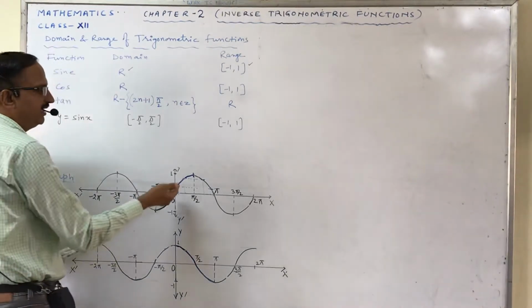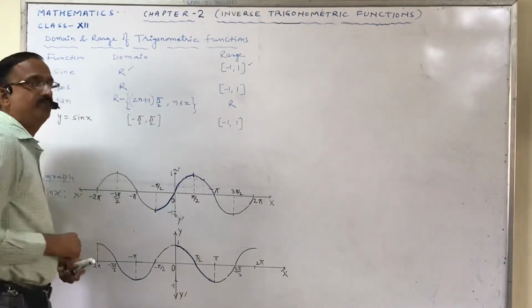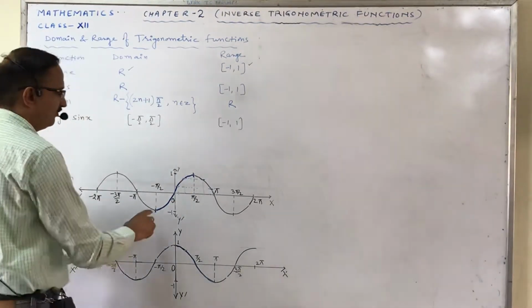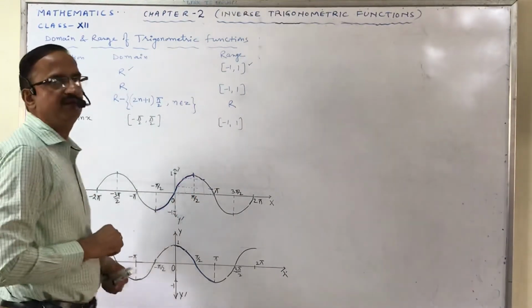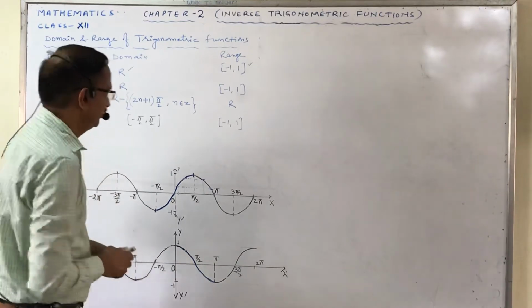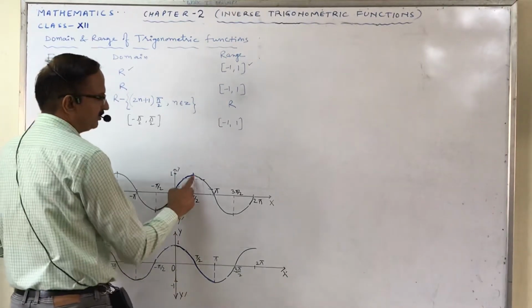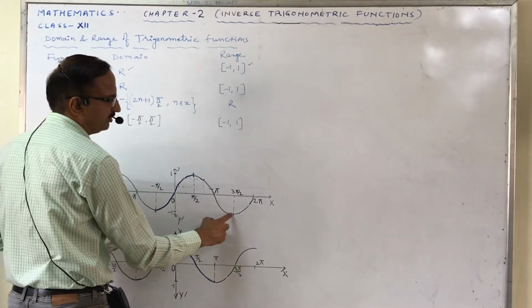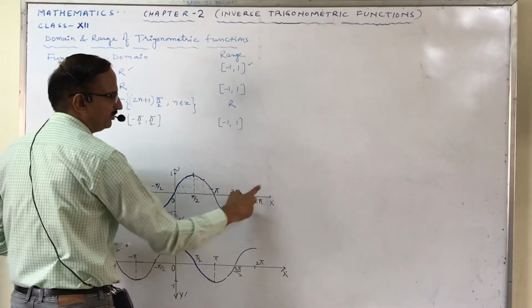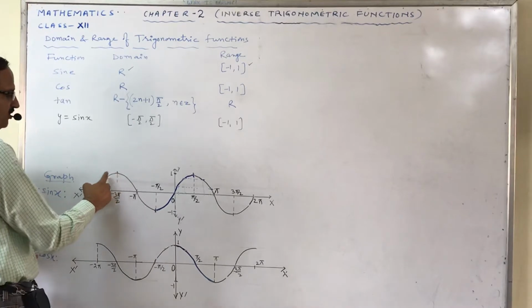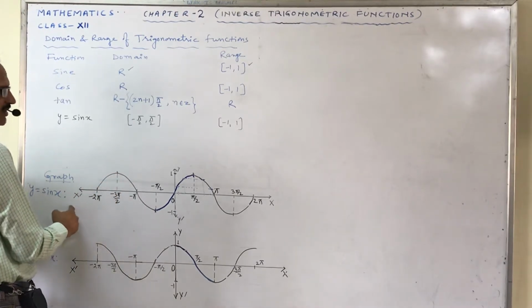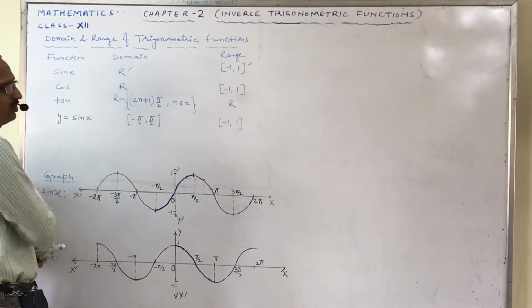Or we can say that every element has a pre-image. So from this point to this point, this function is 1-1 and onto. Similarly for other intervals also: π/2 to 3π/2, 3π/2 to 5π/2. In the negative direction, -π/2 to -3π/2, -3π/2 to -5π/2, and so on.